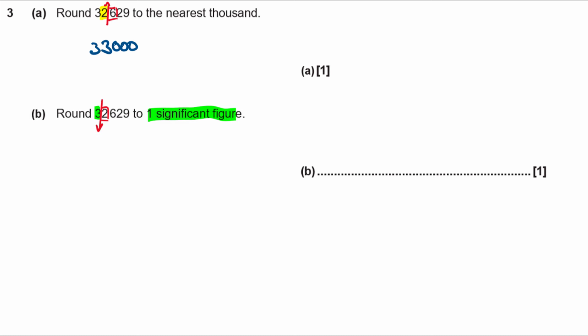Okay, so the 3 at the start is going to stay being a 3, and we're just going to then add on enough zeros to make our answer the same magnitude as it was to start with. So adding 4 zeros, I'm going to get 30,000. Another way of thinking about it is the first significant figure is in the tens of thousand column. So just round your number to the nearest 10,000. So you can see that 32,000 is closer to 30,000 than 40,000.